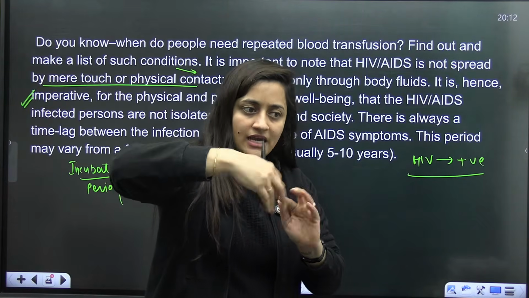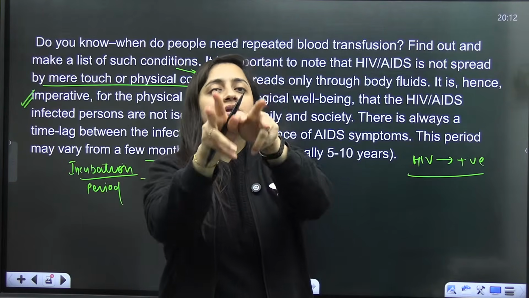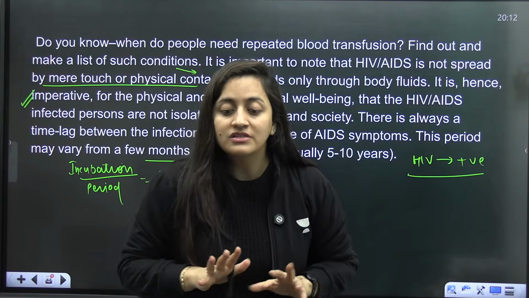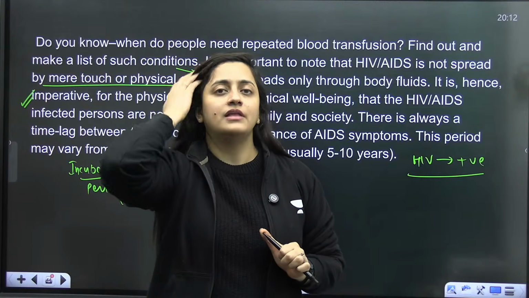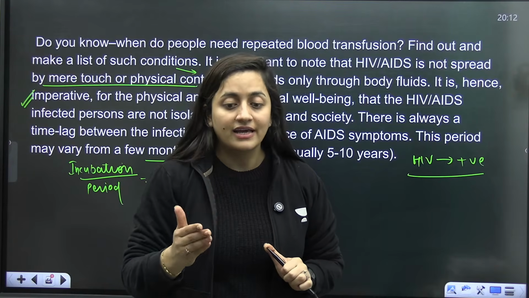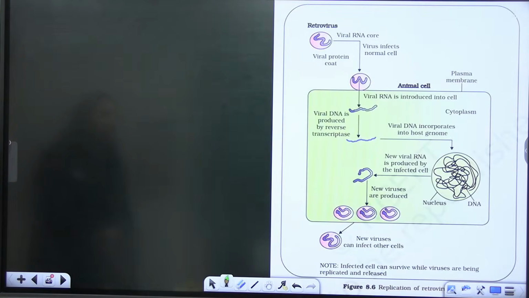This virus will take time, will weaken the body's immune system. Then it will result in this group of symptoms, which we call AIDS. You cannot say at the first place, if somebody is HIV positive, that immediately that person got AIDS. No, it is not like that. But yes, with time, that person will be affected, because the immune system will be weakened.